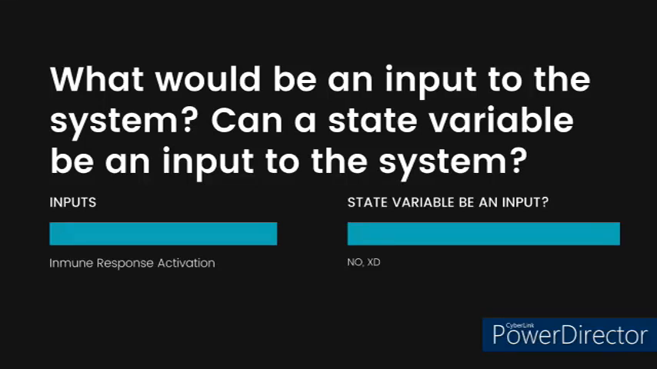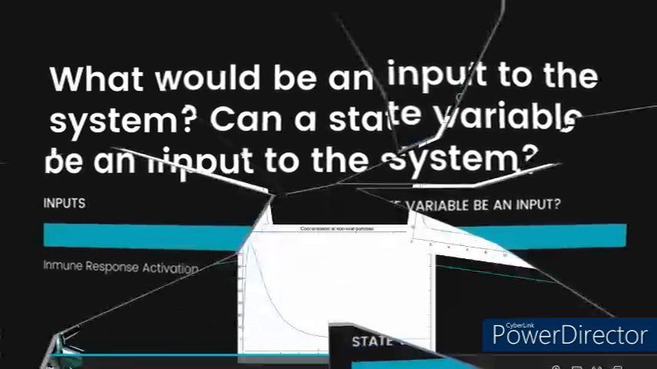For the next question, typically the state variables are outputs of the system rather than inputs. They describe the current condition of the system based on its initial state and the input conditions. However, in some control system frameworks, state variables can act as inputs to other subsystems or processes, depending on the modeling approach. But in this model, the state variables are used to describe how the concentrations of infected cells and virus change over time, while they are influenced by inputs. So, in this case, they cannot be inputs.